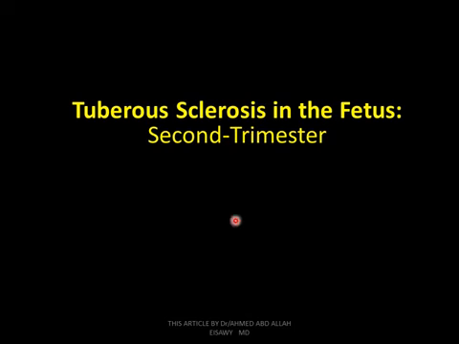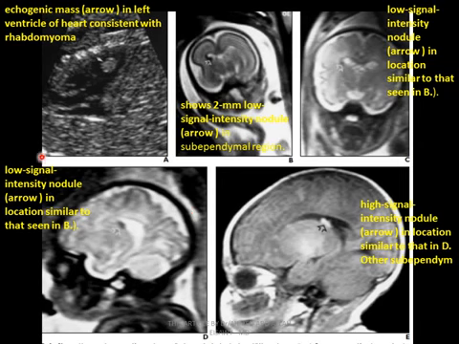This diagnosis: tuberous sclerosis in the fetus, second trimester. Firstly, an echogenic mass in the left ventricle of the heart, consistent with rhabdomyoma. Another 2 mm low signal intensity lesion in the subependymal region, subependymal nodules in tuberous sclerosis. Low signal intensity nodule, as we see, similar to that periventricular. High signal intensity nodules in a location similar to those seen in others. These are subependymal nodules seen in tuberous sclerosis, differentiated from heterotopia and other subependymal nodules.